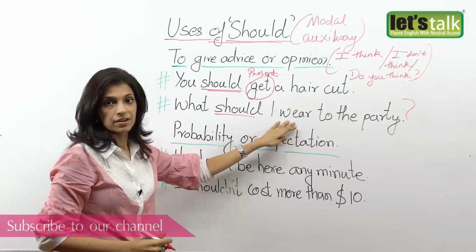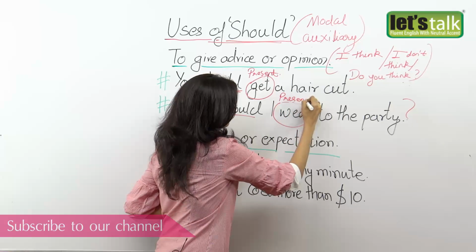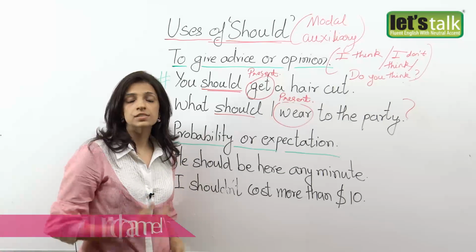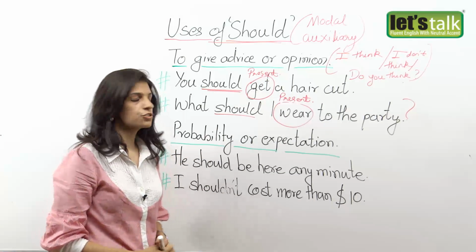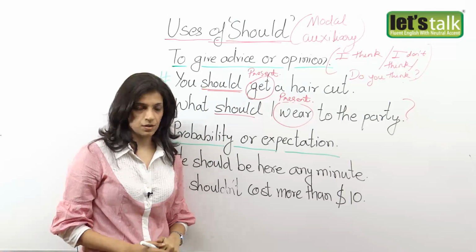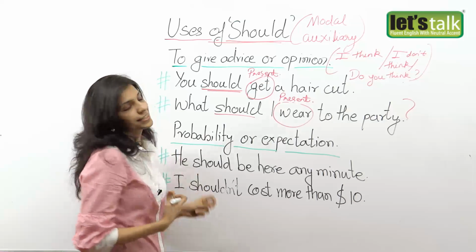So what should I wear? Again, the verb is in the present form. So when you take an advice or when you give an advice, opinion, suggestion or a recommendation, you use should followed by a verb in the present form. Okay. Now let's move to the next condition. When there is a probability or an expectation.